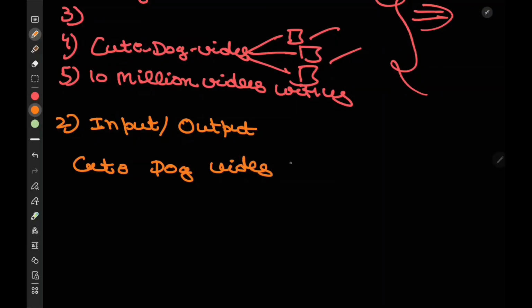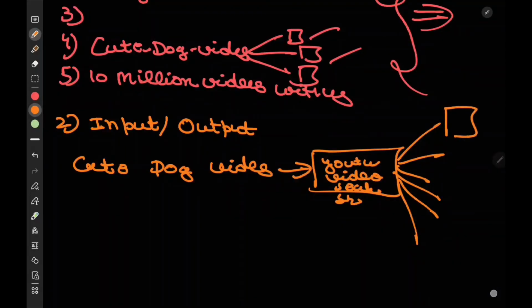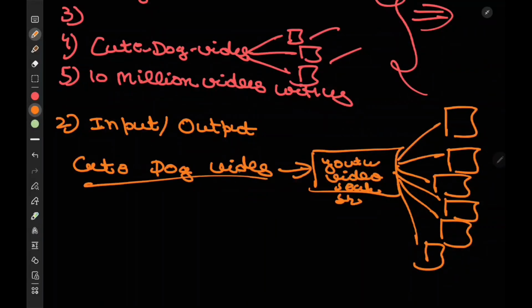And the output, let's consider this is a YouTube video search service system that we made, is a list of videos which are relevant to this particular topic, and the video at the top should be the most relevant one. We need to make sure of this: most relevant.